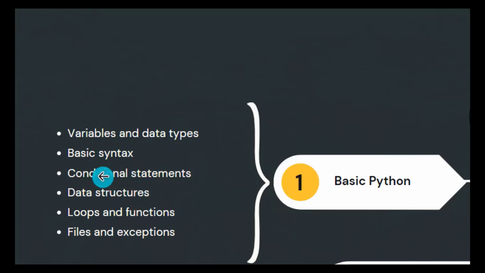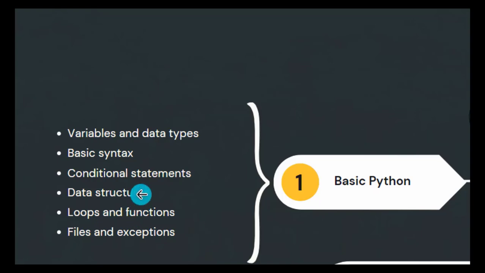After that you will jump into conditional statements, like if, else, else if. You need to understand how to make conditions with Python. Then after if else you will jump into data structures. You need to understand the 3 or 4 basic data structures that Python has: list, dictionary, tuple and set.